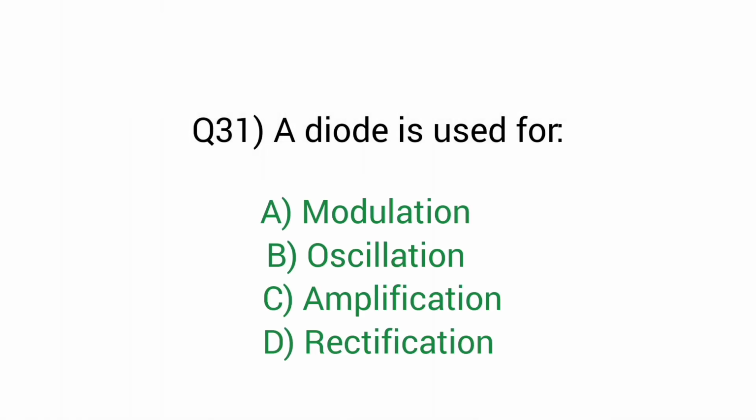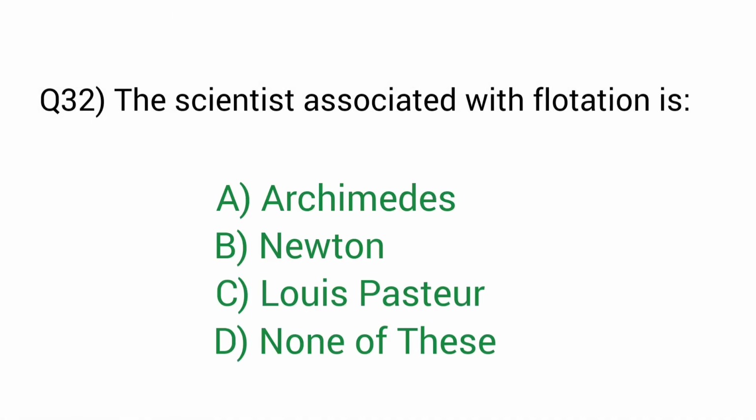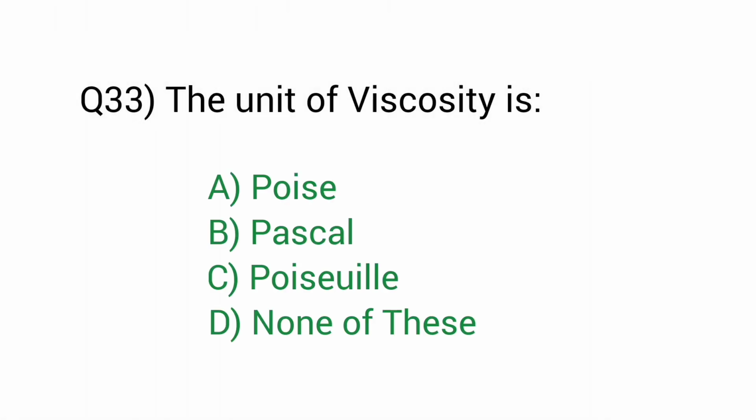radioactivity. Question number 31. A diode is used for. Right answer option D, rectification. Question number 32. The scientist associated with flotation is. Right answer option A, Archimedes. Question number 33. The unit of viscosity is. Right answer option C, Poise.